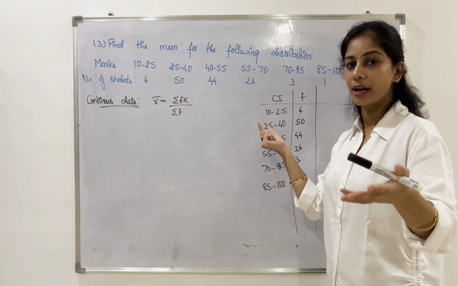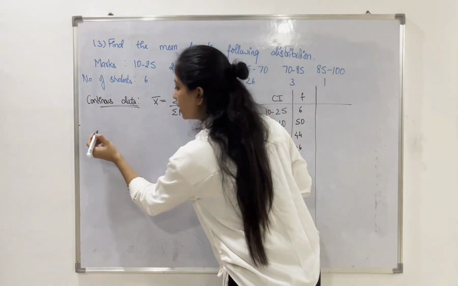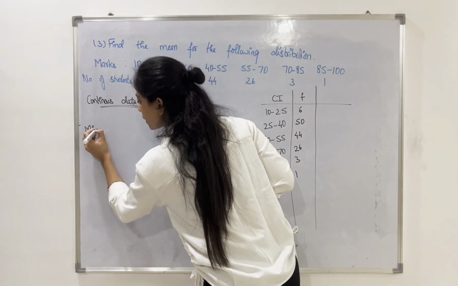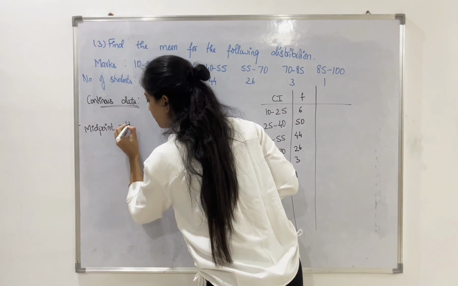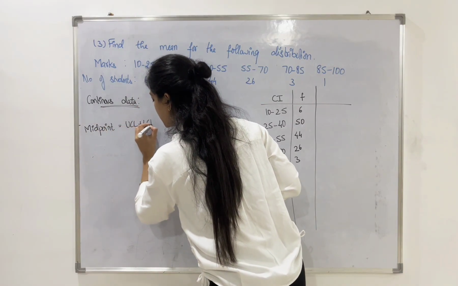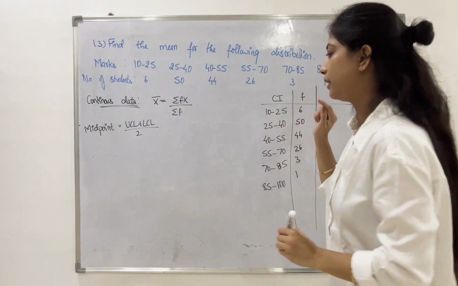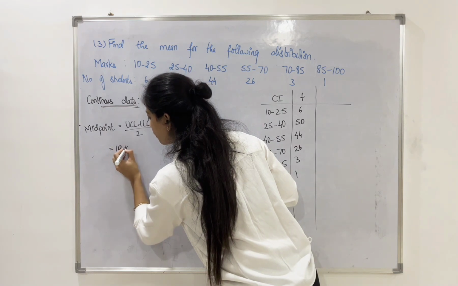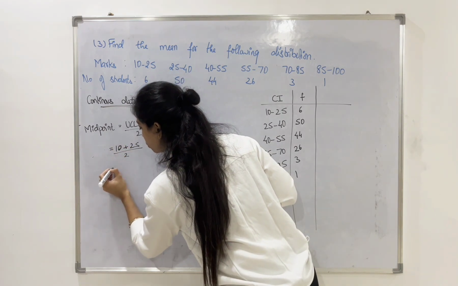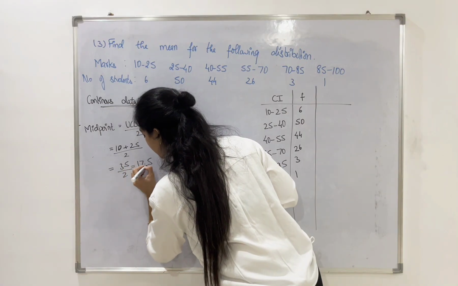The middle value can be found using the midpoint formula, which is upper class limit plus lower class limit upon 2. So in this case, we have 10 to 25, so it will be 10 plus 25 upon 2, which is 35 upon 2, and that is 17.5.